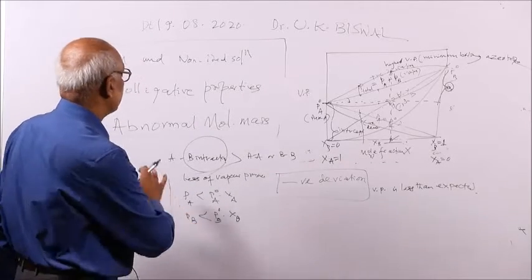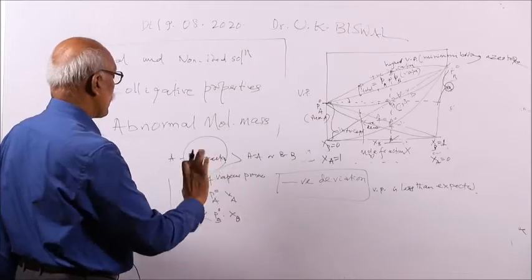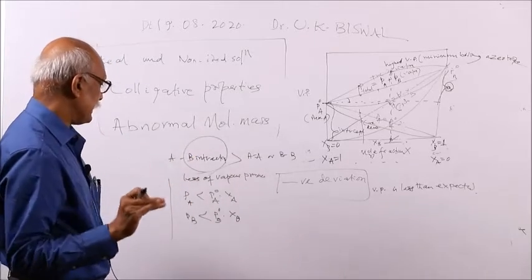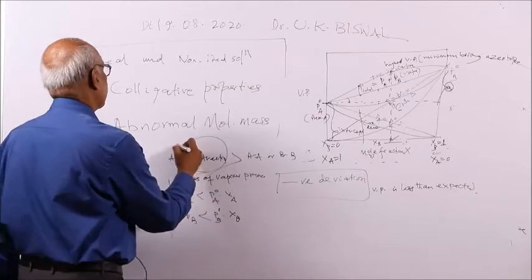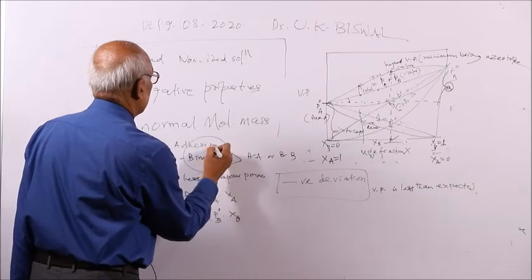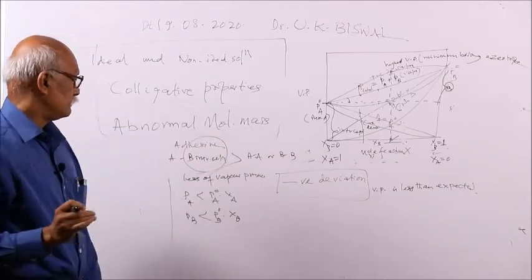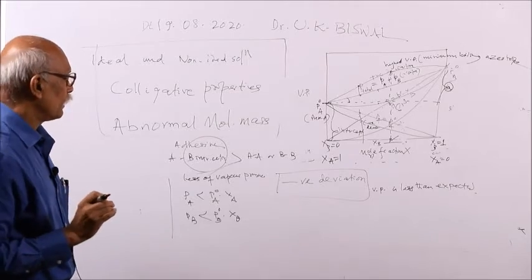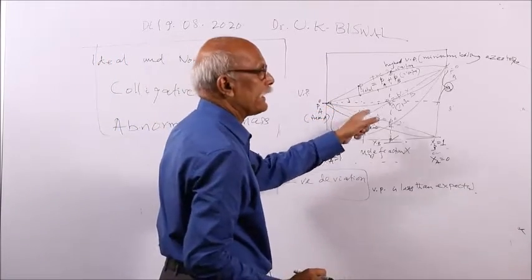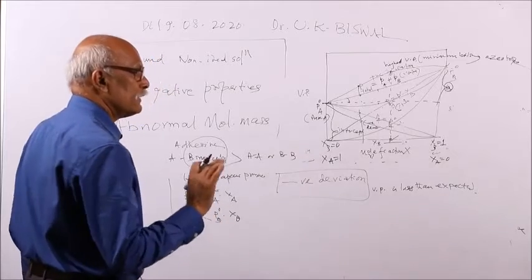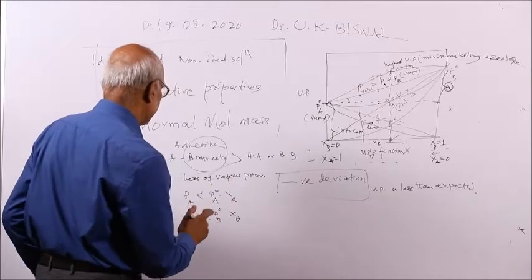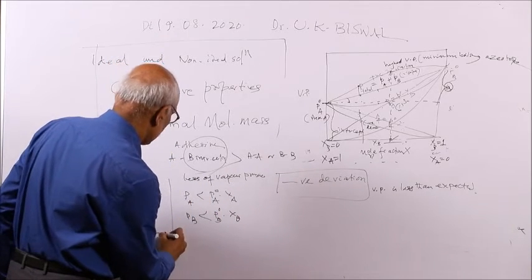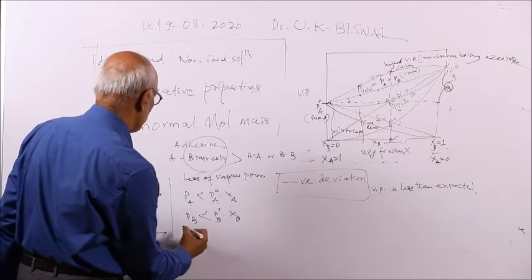If the adhesive and cohesive interactions are identical, that is an ideal solution. If the adhesive interaction is more, then that is called a non-ideal solution having negative deviation. So this is negative deviation in this case. What are the other conditions? It will not obey Raoult's law. Second is your delta